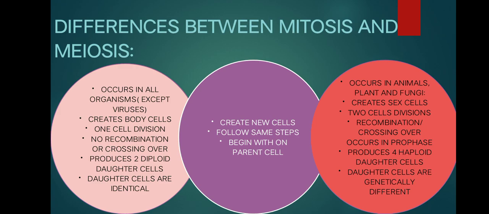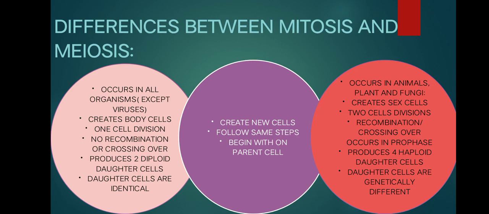So, let's go to the differences between mitosis and meiosis. Mitosis occurs in all organisms except viruses, while meiosis occurs in animals, plants, and fungi.